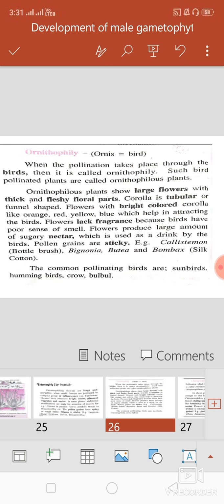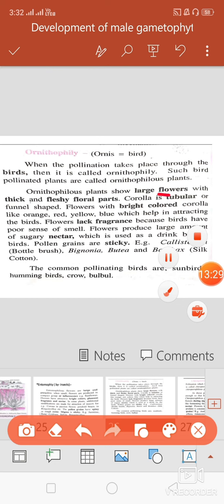Here, as the pollination takes place by birds, the flowers are large with thick and fleshy floral parts. Then the corolla is tubular or funnel shaped. Flowers are bright colored. Here the flowers lack fragrance because birds have a poor sense of smell. So here the fragrance is absent in the flower.